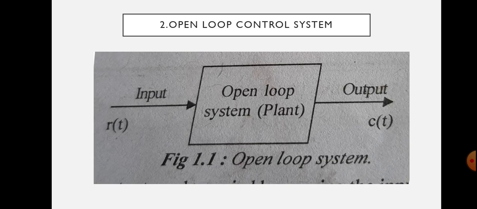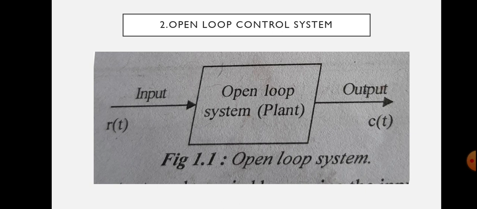Next is what is an open loop control system. This is a block diagram for the open loop control system. Any physical system which does not automatically correct the variation in its output is called an open loop system. In this system, the control action is independent of the output.